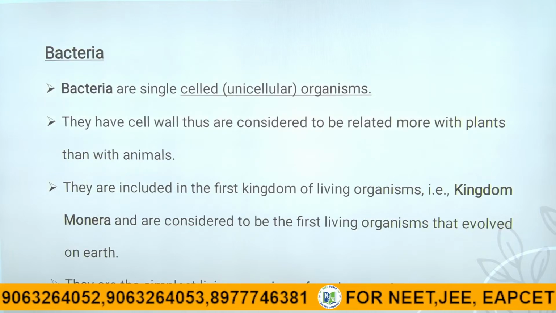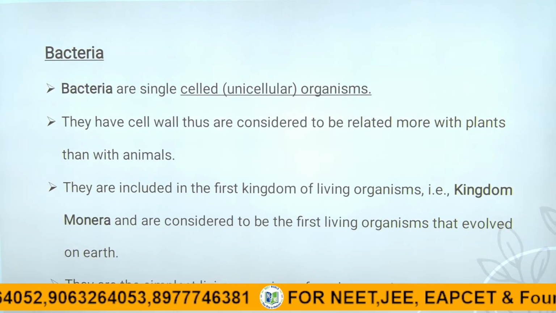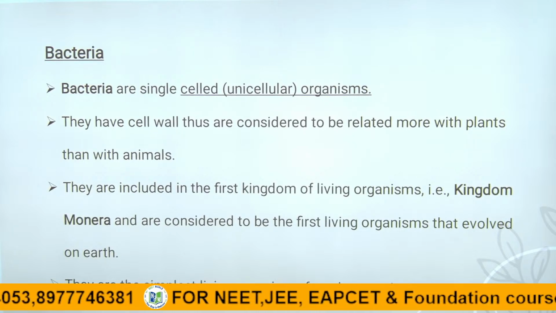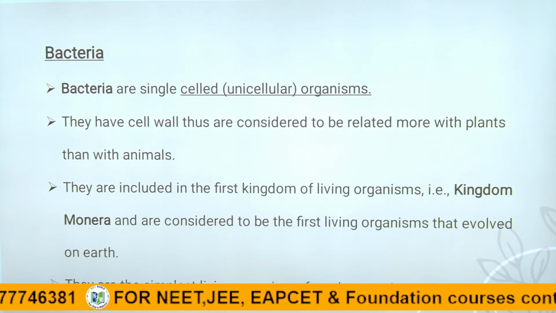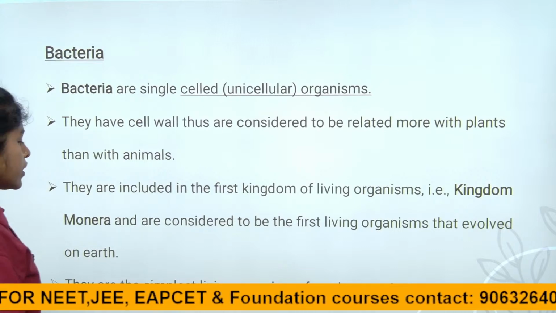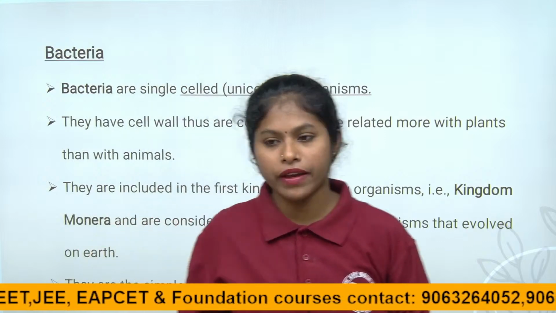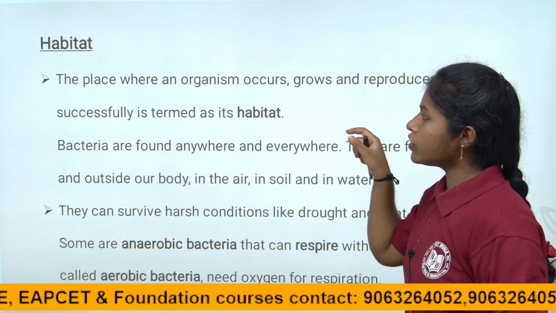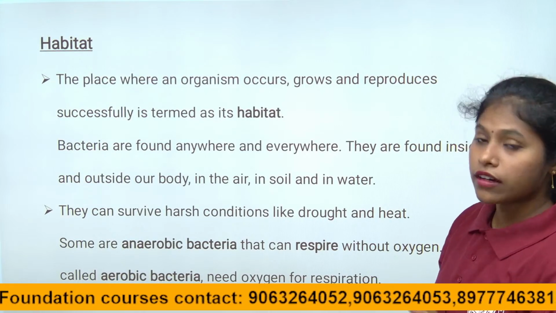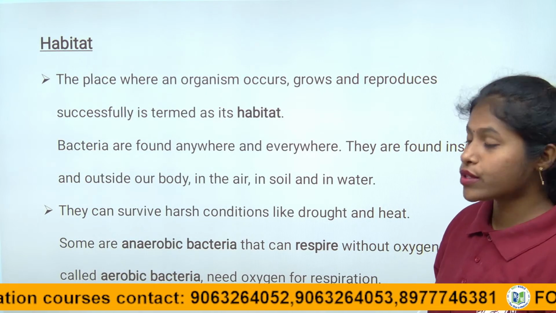So up to here we discussed the microorganisms, and we discussed the bacteria, right children? They are unicellular organisms. They are more related to plants than animals. They are placed under the kingdom Monera. They are the simplest organisms found everywhere on earth. Coming to their habitat, they are present everywhere, in air, water and land.